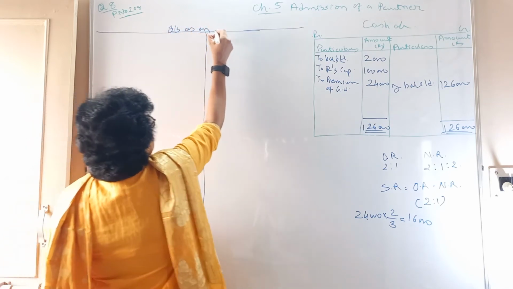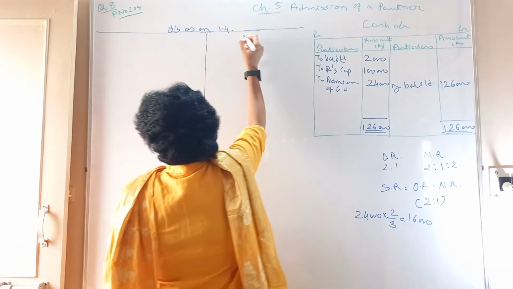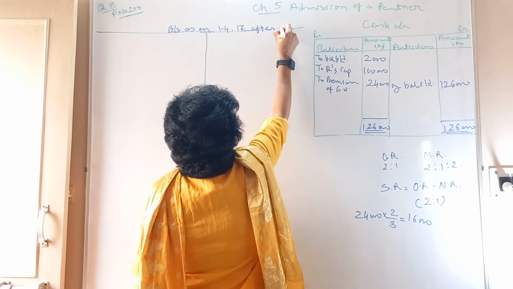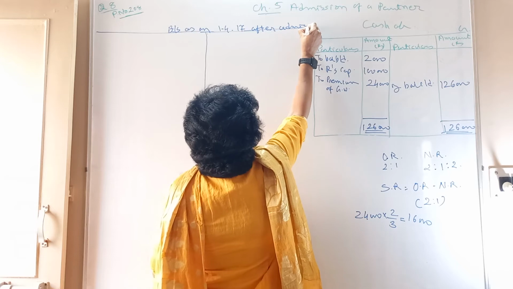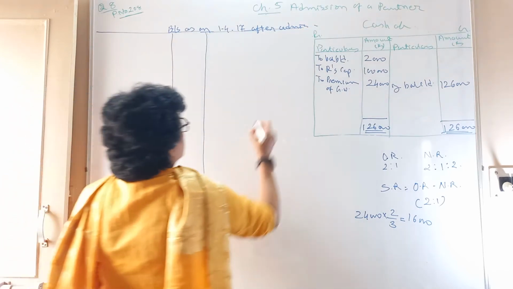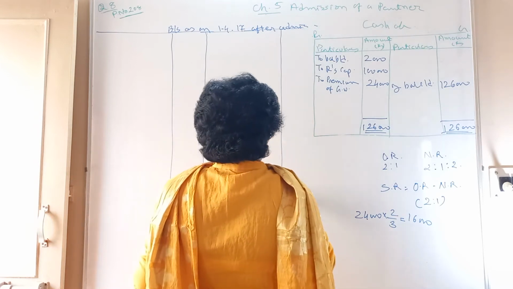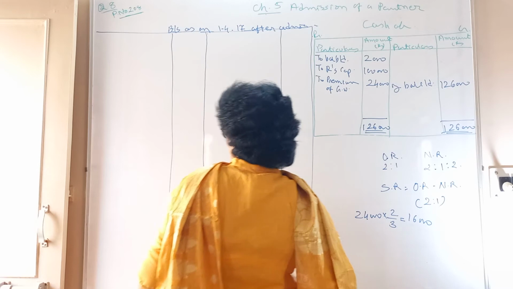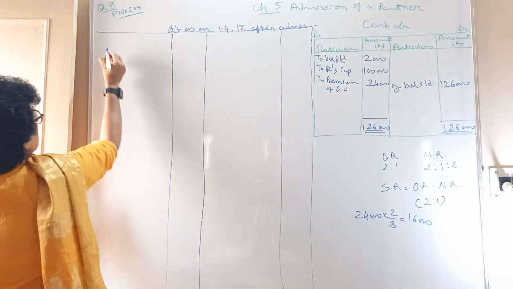Balance sheet as on 1/4/17, after admission of a partner. Liability side, asset side, amount rupees. You know the pro forma of balance sheet. Follow strictly the same pro forma.